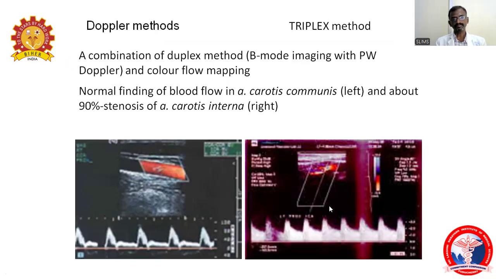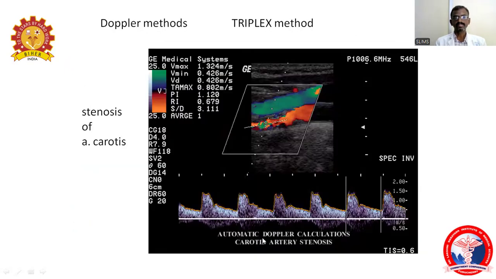This is a triplex method. Here there will be color flow mapping, sampling of this, along with the Doppler. This is a pulse wave, this is a power Doppler. So this is a pattern of the pulse wave Doppler of the carotid. Normally this is the carotid, and this is the internal jugular vein. It is the common carotid artery.